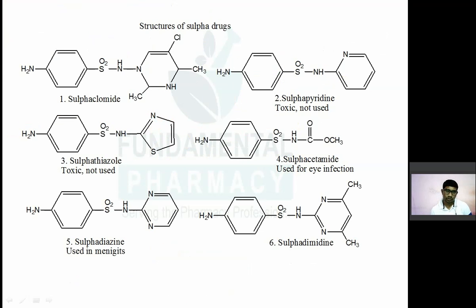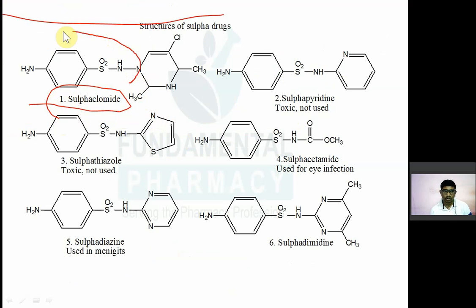The first one is sulfaclomide. You can see the structure is very simple. SO2NH will be common; this structure will be common in all sulfonamides. What will be different? In the case of sulfaclomide, chlorine will come in. Here it is a pyridazine ring, a basic pyridazine ring. So N1 into 2,4-dimethyl 5-chloropyridazine sulfonamide. That is the IUPAC name of this sulfaclomide.